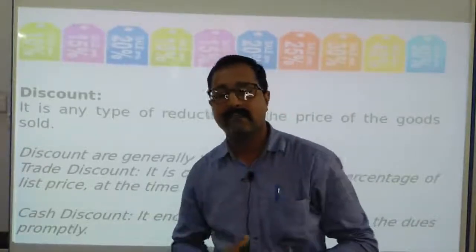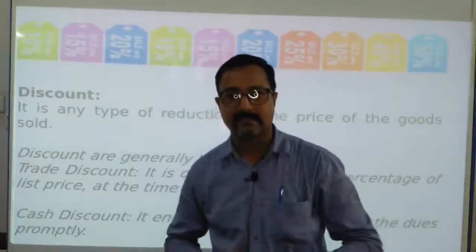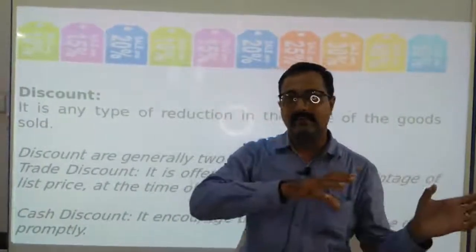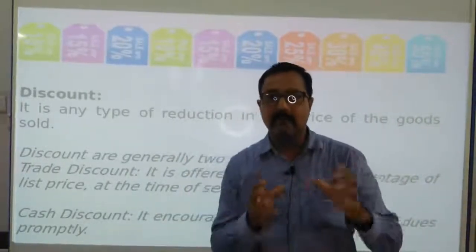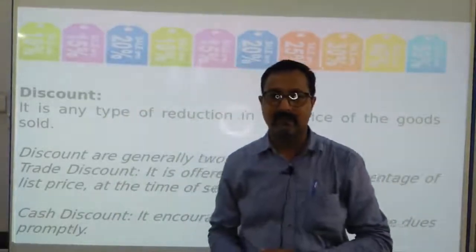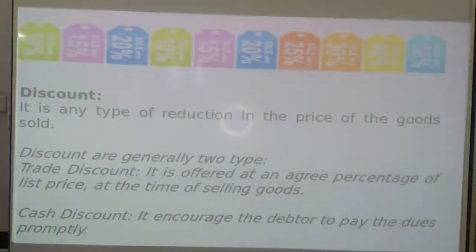Maybe you have seen somewhere, just like when we are doing online shopping, Amazon, Flipkart, etc. We can see they offer festival season offers like that. They allow us to get 25 to 50% discount. So trade discount is offered at an agreed percentage of list price at the time of selling goods.